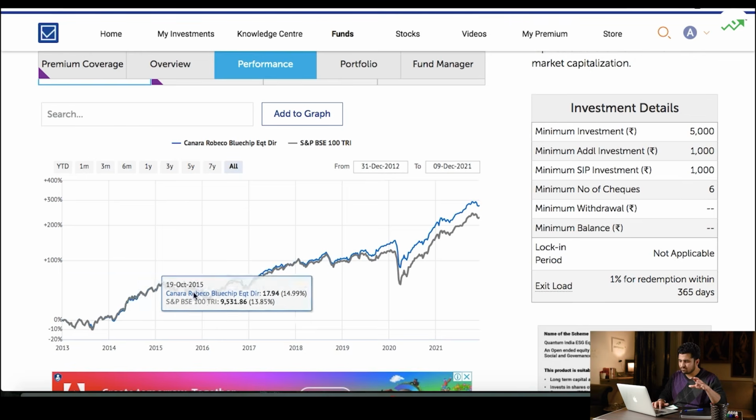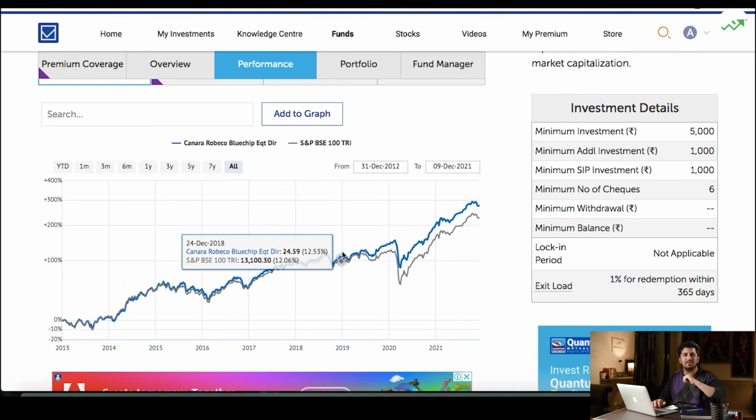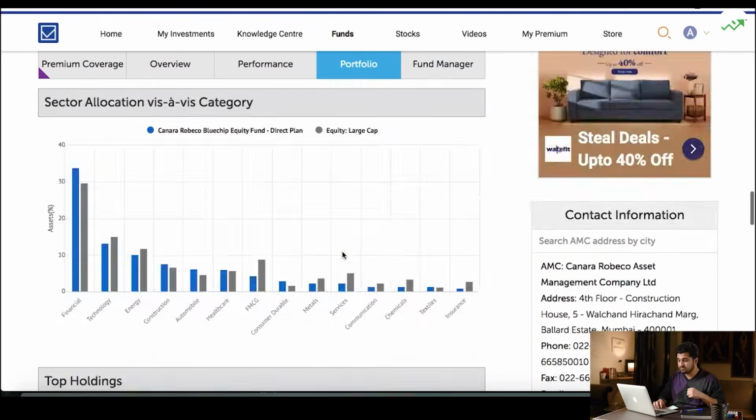But yes, with respect to the first fund manager, we could see that the fund has made a growth overall. So we could give a point to the fund manager.